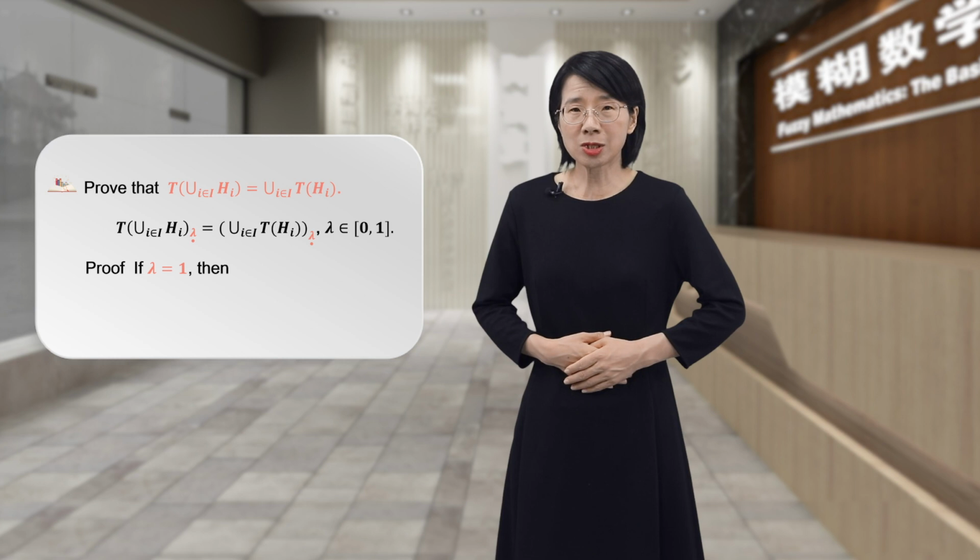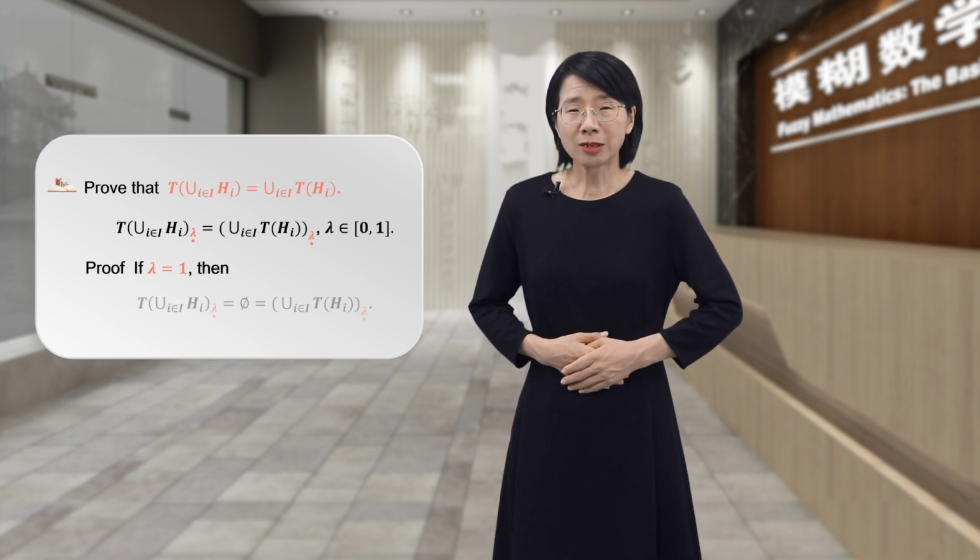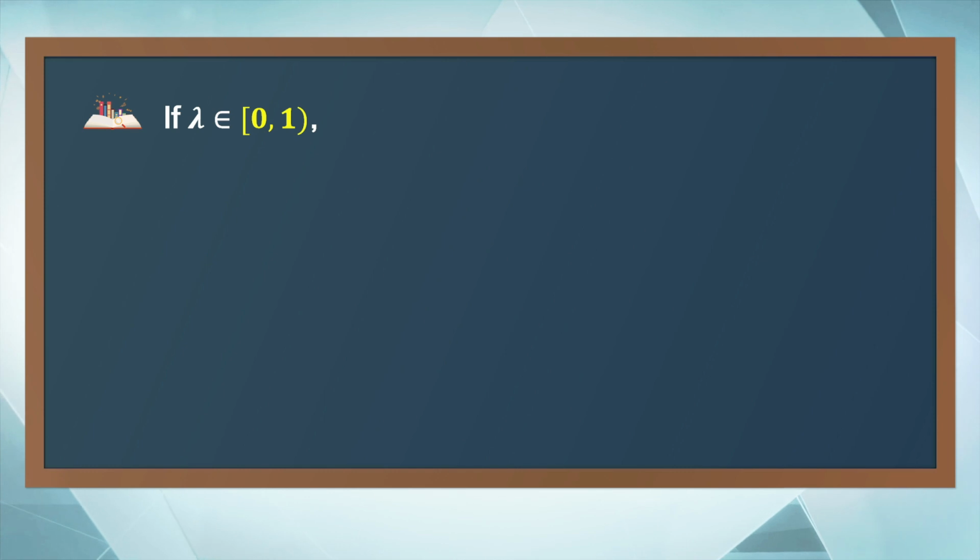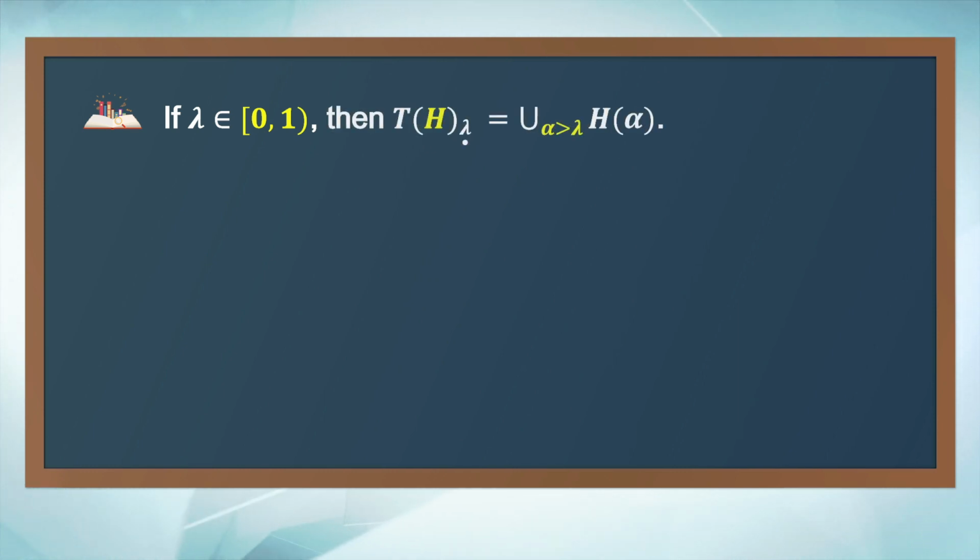It is easy to see that if lambda equals 1, then the strong cut of each side is the empty set. Now suppose lambda is in the interval from 0 to 1, excluding 1. By the above discussion, the strong cut of T of H at level lambda equals the union of H of alpha, alpha greater than lambda.